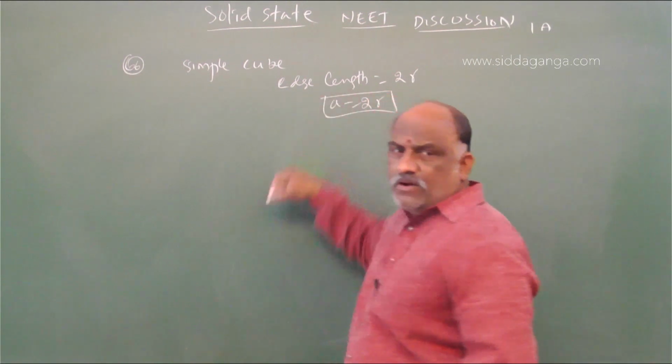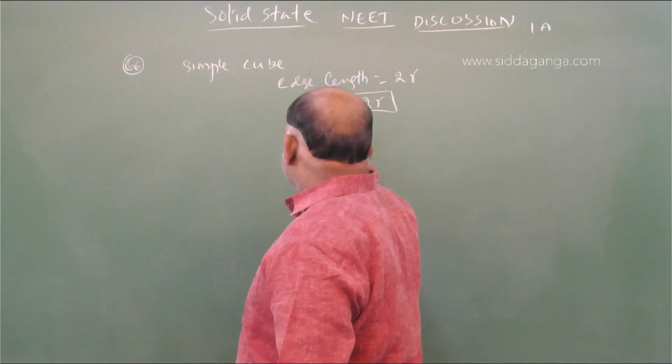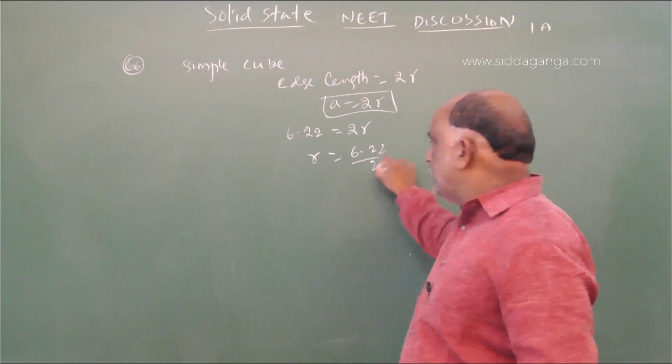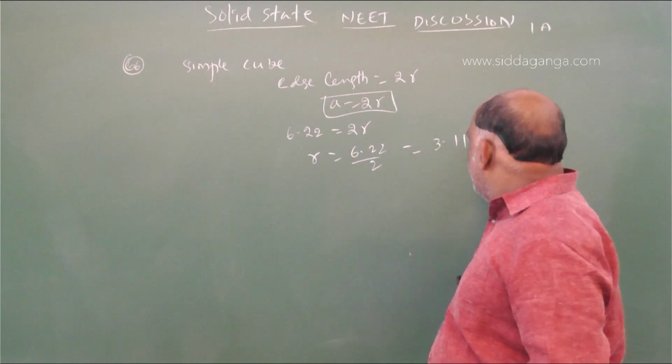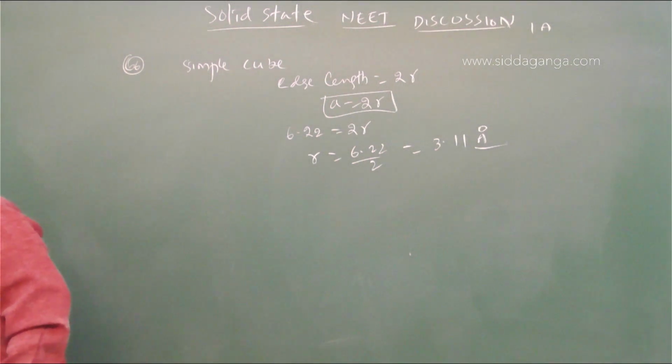Make a note, this is a formula. So 6.22 equals 2r. r is equal to 6.22 by 2, which is 3.11 angstrom. Note down, the answer is 3.11 angstrom. Direct question.